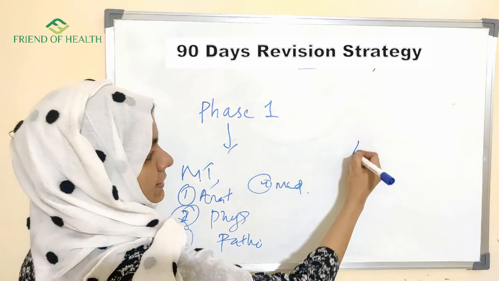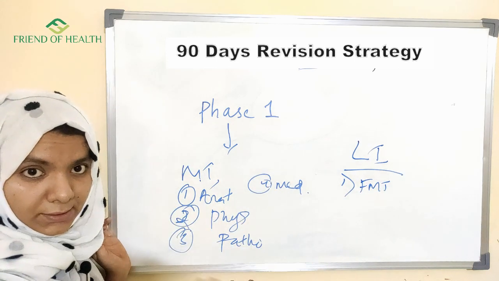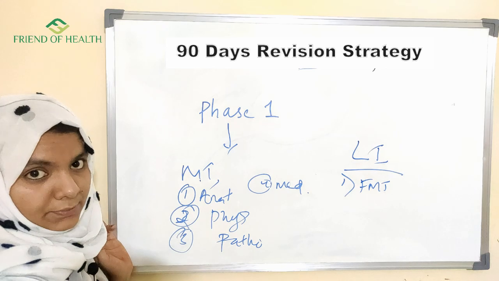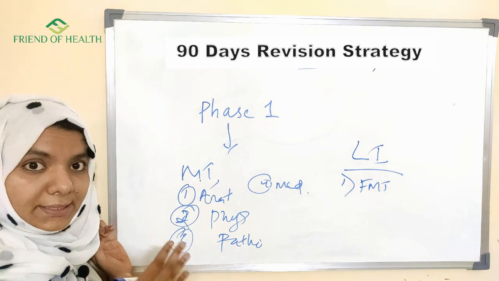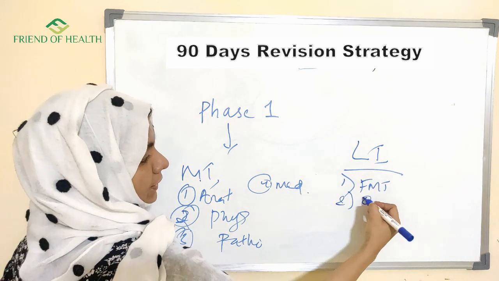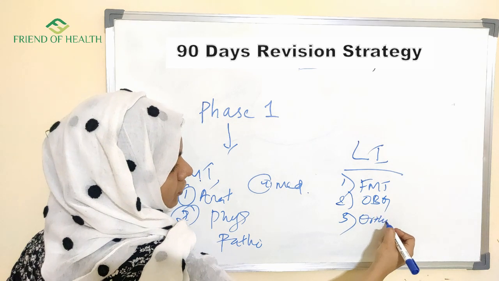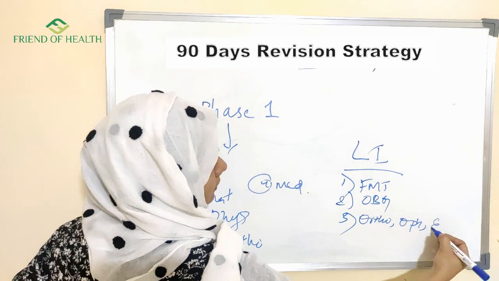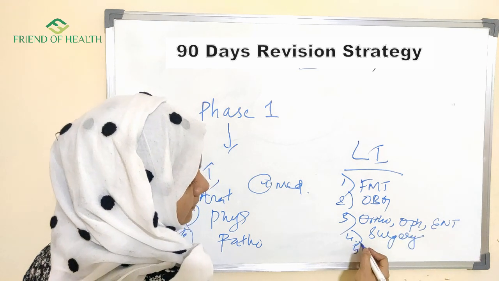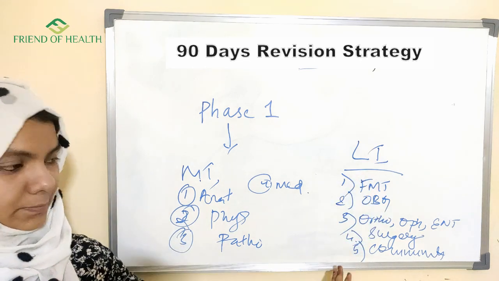Now let us see the less important subjects. In that we have FMT. It doesn't mean that these subjects are not important. As I told you, this is divided according to importance or interrelation with the subject, so that it would be easy for you to cover each and every portion without skipping any important part. FMT, then OBG, then ortho, ophtho, ENT. Then we have surgery and community medicine. So under less important subjects, these many subjects are included.